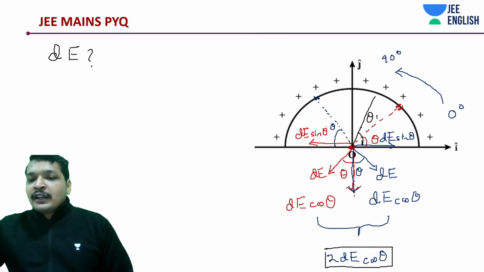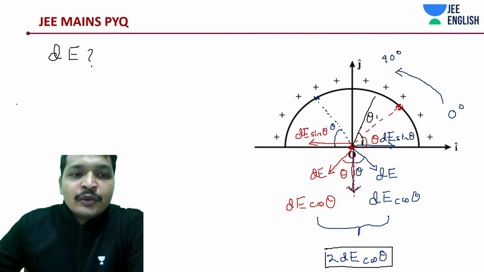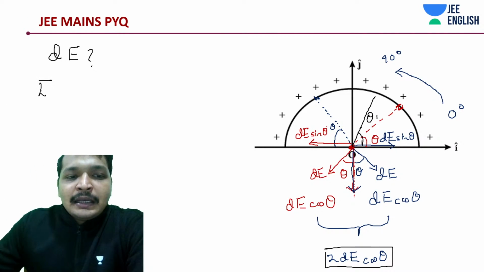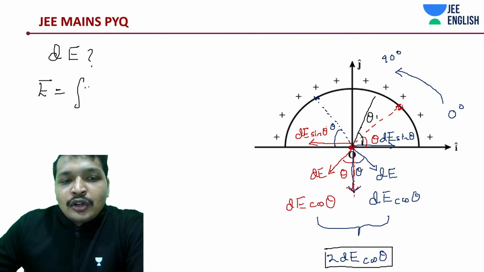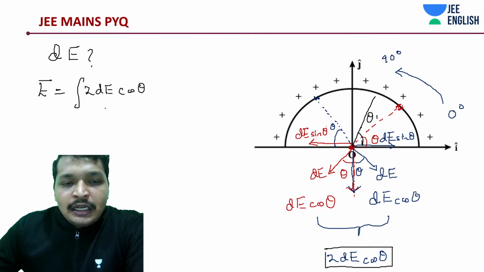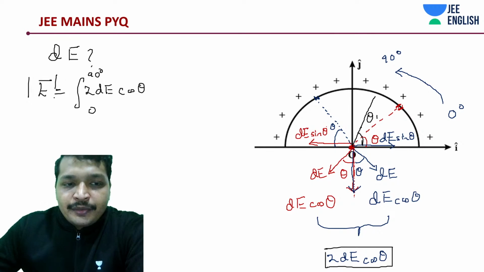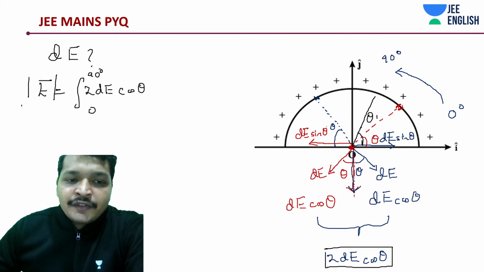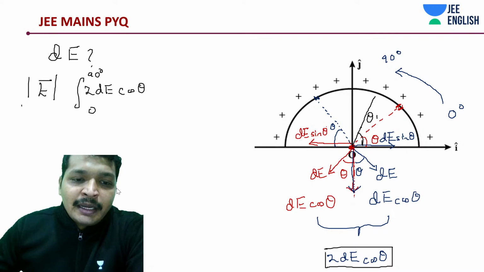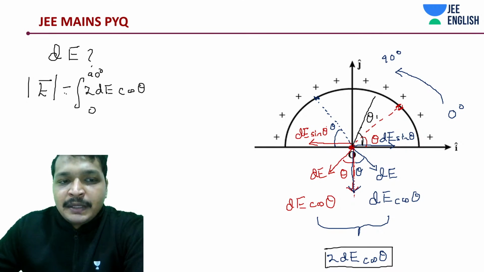So if I had to find out the total field, what would I be doing? I would simply be integrating 2 dE cos theta from 0 to 90 degrees. This is just the magnitude. The direction we know is minus j cap. Don't think that if it's going to come out as minus, it's going to be minus. If it's going to come out as plus, it's going to be plus.